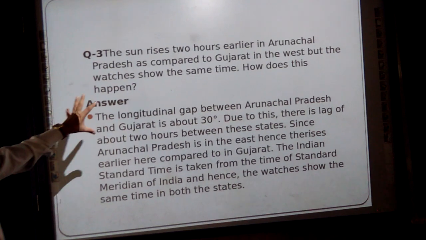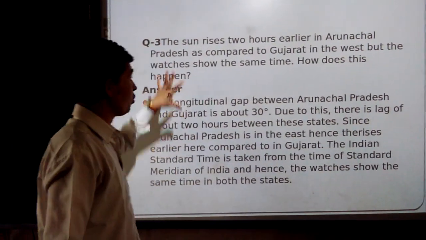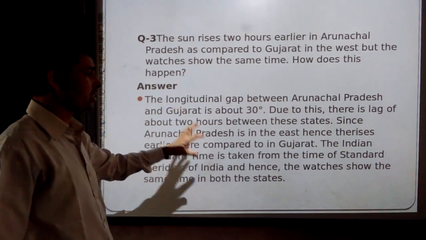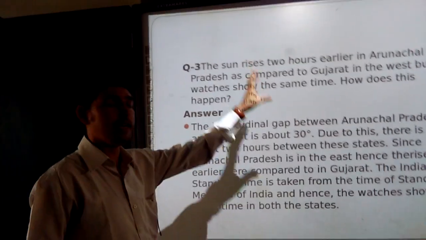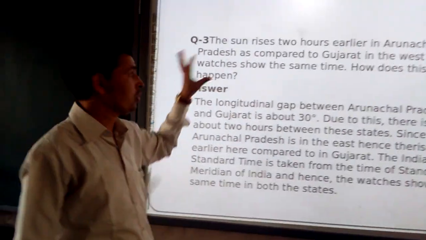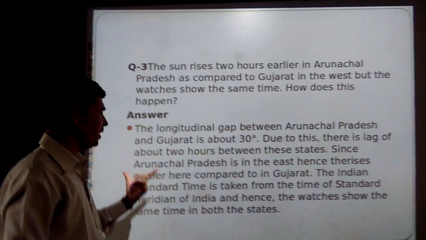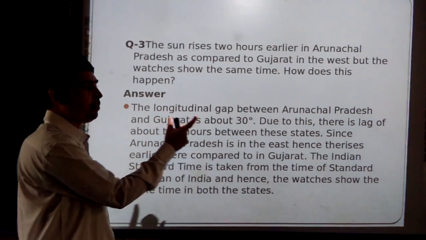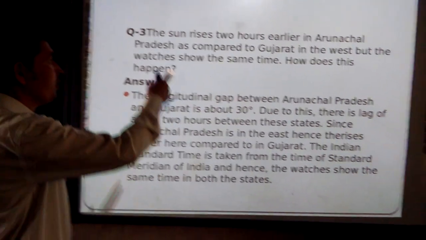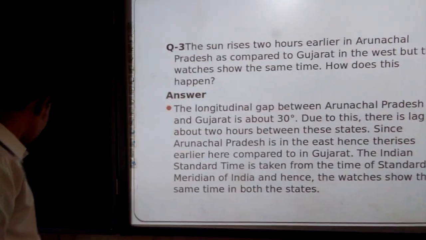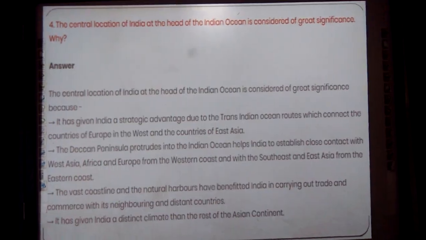In this one it can be asked, why Mirzapur? The question can be changed: why has Mirzapur been taken as the standard meridian of India? The answer is the same, because it is having the central position. So central position of Mirzapur is there. That's why we are taking Mirzapur as the standard meridian of India.